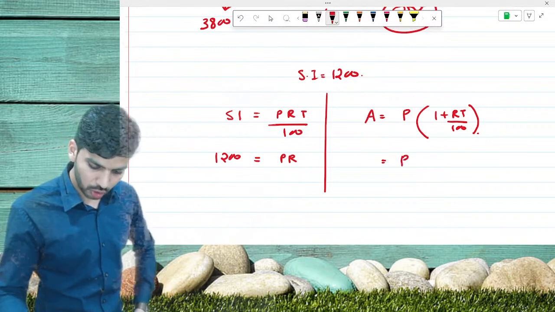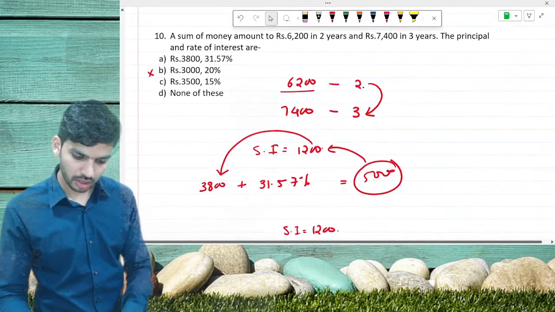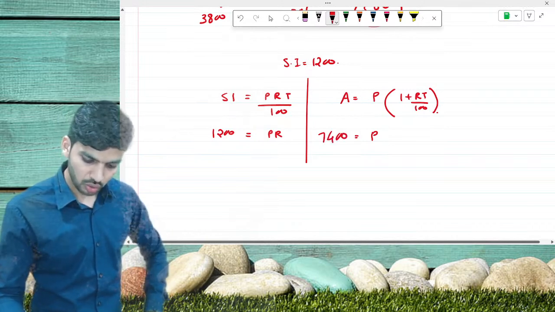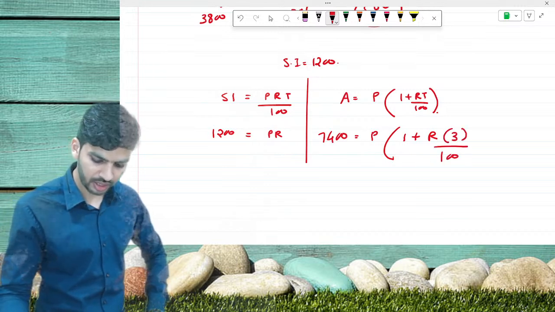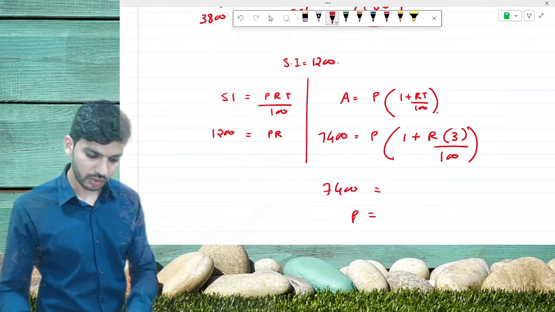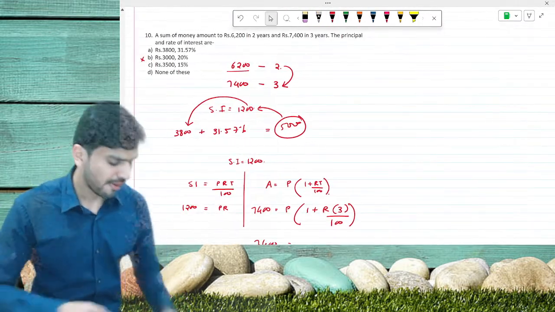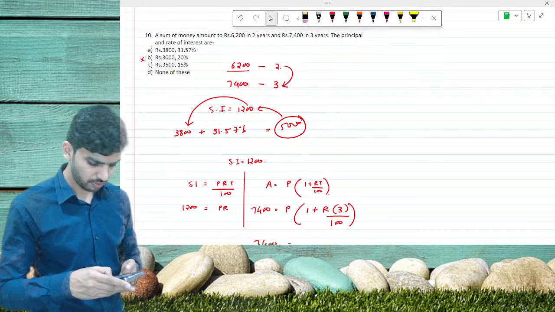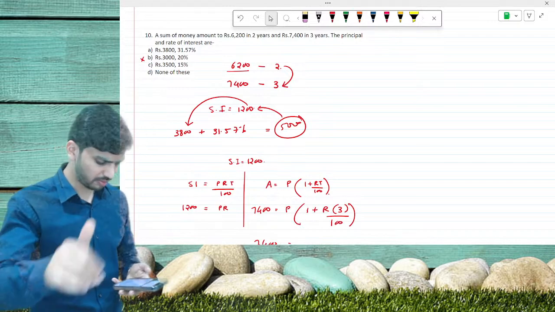So here principal is not known, amount is known to you, that is 7,400 in 3 years. So 1 plus rate of interest is not known, it is 3 divided by 100. So from here you can get the answer. P will be equal to 3,800. I don't know if you are comfortable with this sum or no. Understood now? Good.